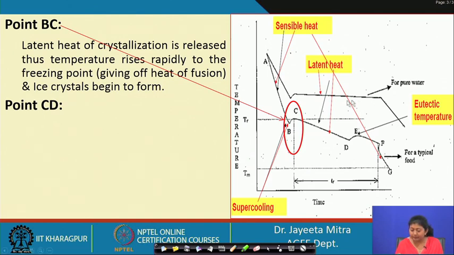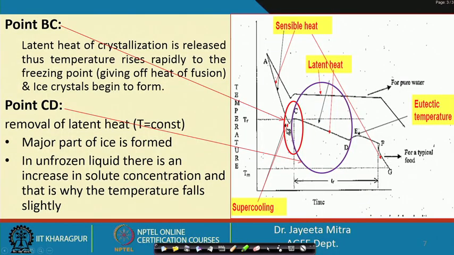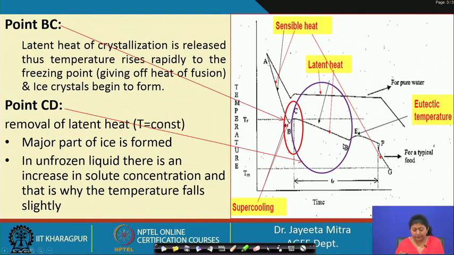Now, ideally the phase transition should happen at a constant temperature, that is 0 degree for pure water. If you look at the pure water plot, there is not much change in the temperature. However, in the case of food material, we can observe a gradual decrease in the temperature. You can remember that while discussing evaporation, we mentioned that boiling point elevation occurs when solutes are dissolved in the water. Similarly, here, when the liquid converts to ice, the concentration of the solutes in the food material starts increasing because less water is available while the amount of solute is the same.